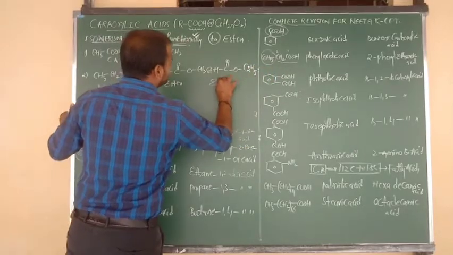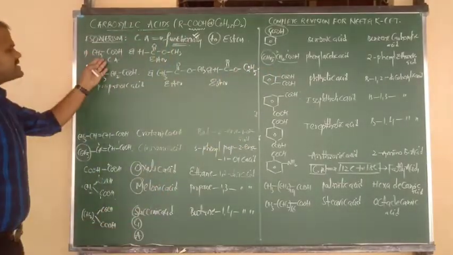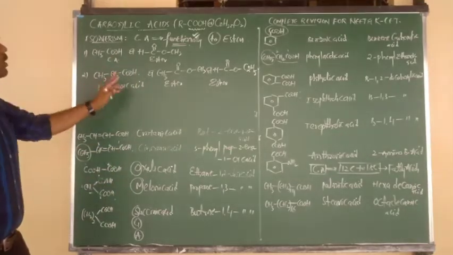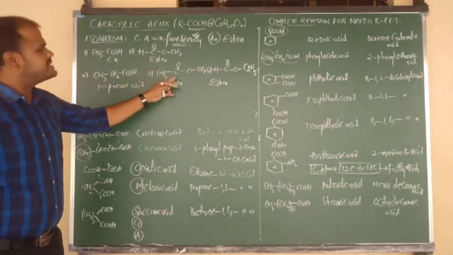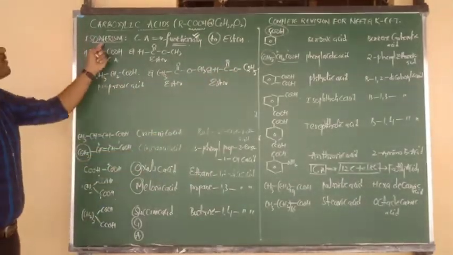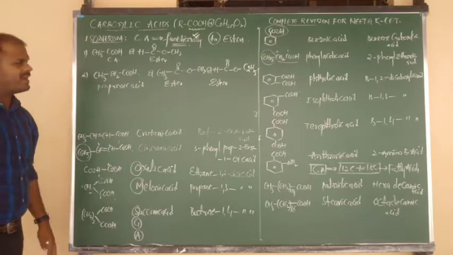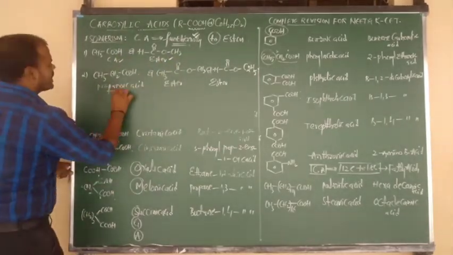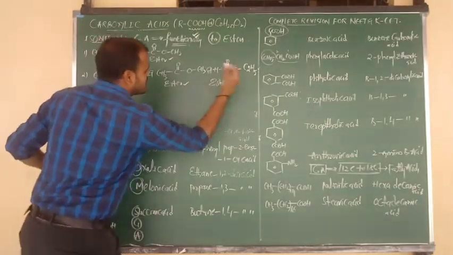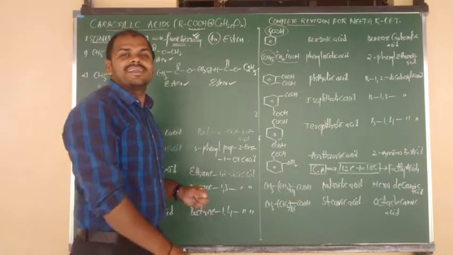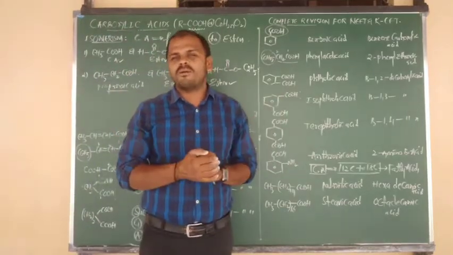So this is also nothing but what, beta? Ester. Acetic acid and methyl formate are both functional isomers. Propanoic acid, methyl acetate and ethyl formate are all functional isomers to each other. So carboxylic acids are functional isomers to esters. Story clear? Now I am going to enter into the topic preparations of carboxylic acids.